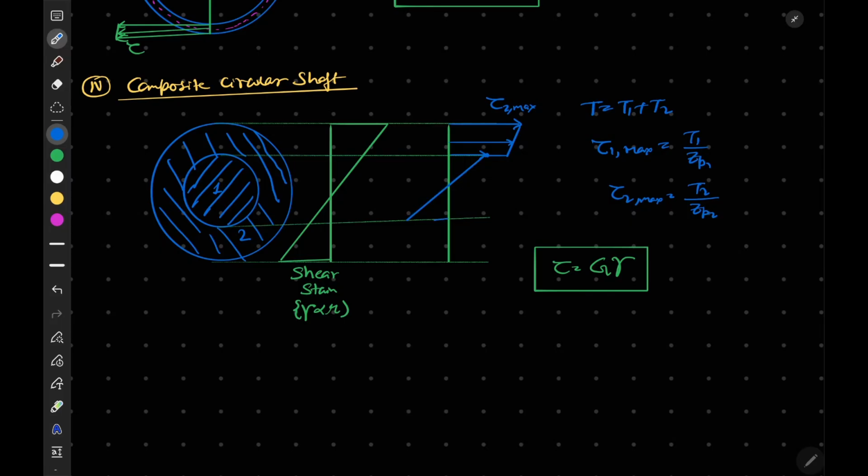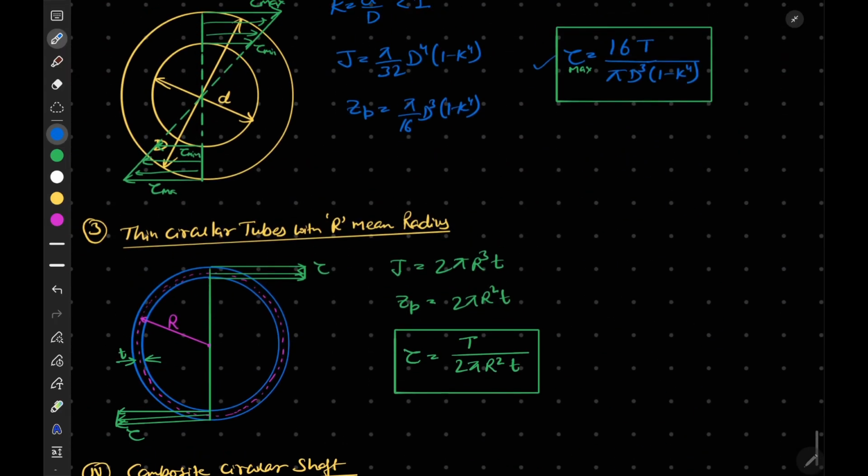So this value is our tau 1 max. This is the variation. Here again it will reach some value, and this is our tau 2. So the distribution will be something like this.